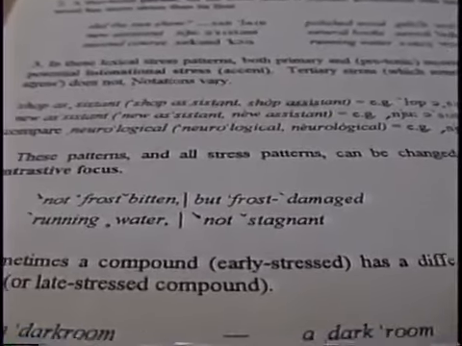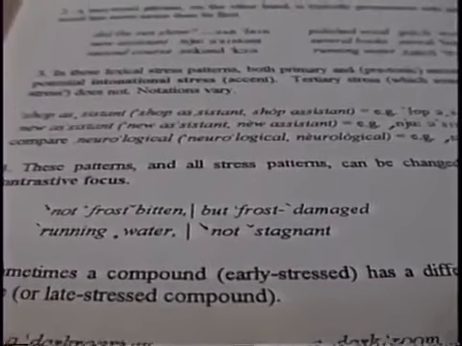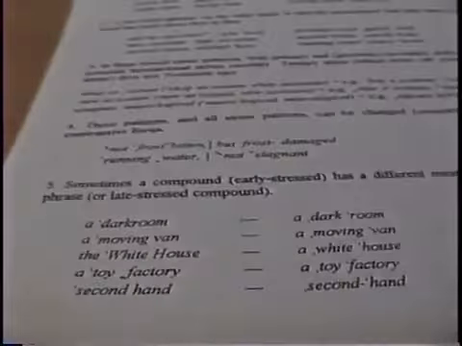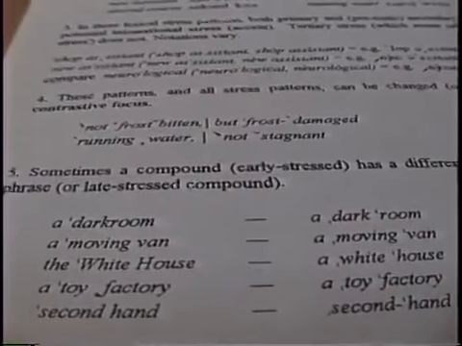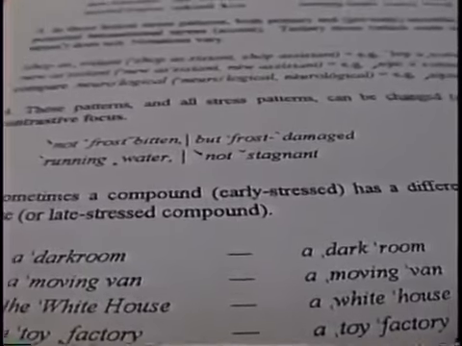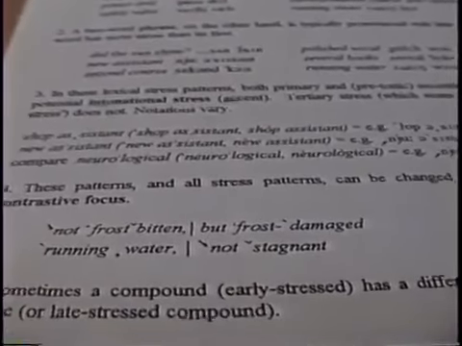So we might say, well, not frostbitten, but frost damaged. That's a special stress pattern because we're doing this contrastive stress. Equally, in my room I've got running water. Water that runs, running water, adjective plus noun. But if I want to emphasize the adjective, running water, not stagnant, and then that sounds like the pattern of running shoes. Right, so we can override, that is, change the pattern if there is some pragmatic reason for doing so, some contrastive stressing.